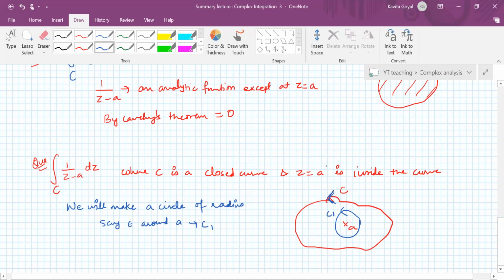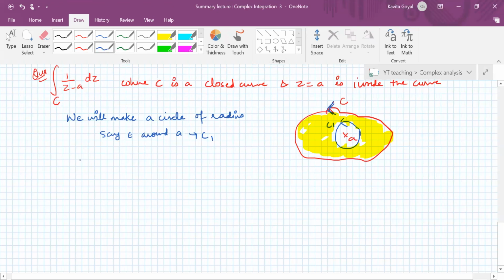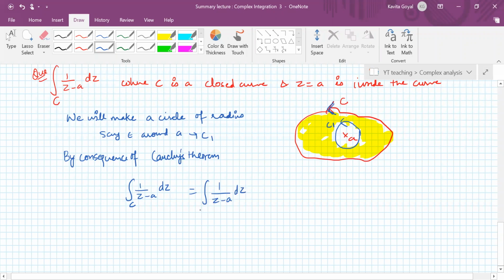Then from the consequence of Cauchy's theorem, because in this region the function is analytic, the function is not analytic only at z is equal to a, and that point is not in the yellow shaded region. Therefore, by consequence of Cauchy's theorem, integral 1 upon z minus a dz along C is same as integral 1 upon z minus a dz along C1.